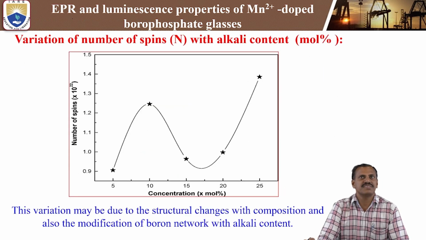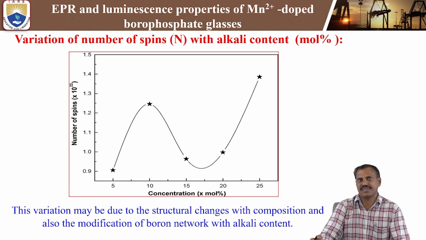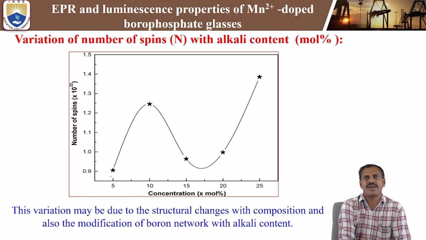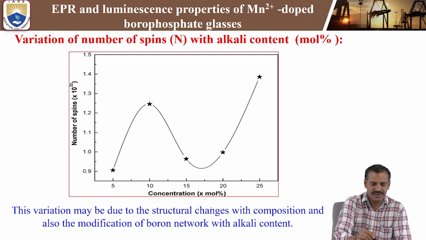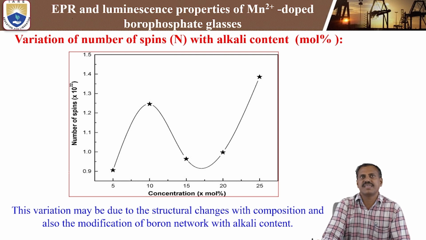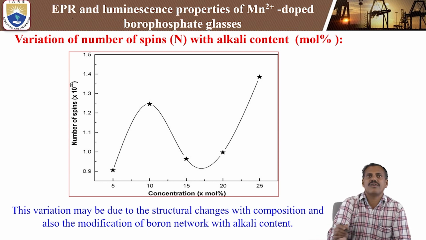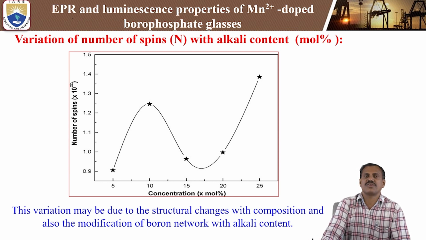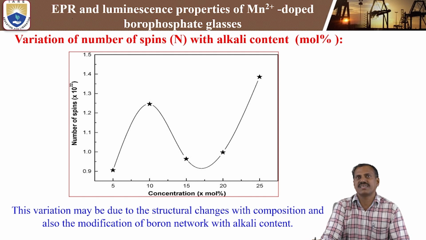Here is the variation of the number of spins with alkali content. We change the alkali content from 5 mole to 10, 15, 20 and 25 mole. The x-axis is the concentration of the alkali content and the y-axis is the number of spins N in units of 10^22 ions, that is, how many spins participate for the Mn2+ ions in the lithium potassium borophosphate glasses.